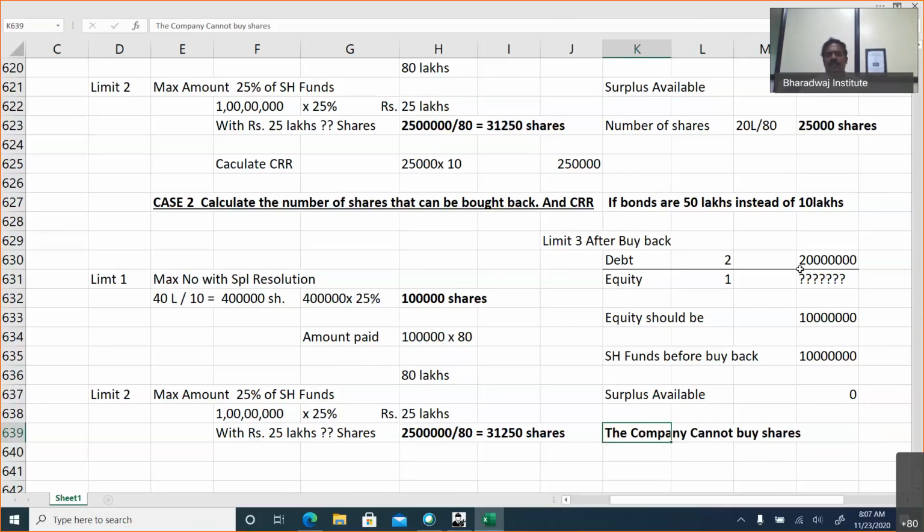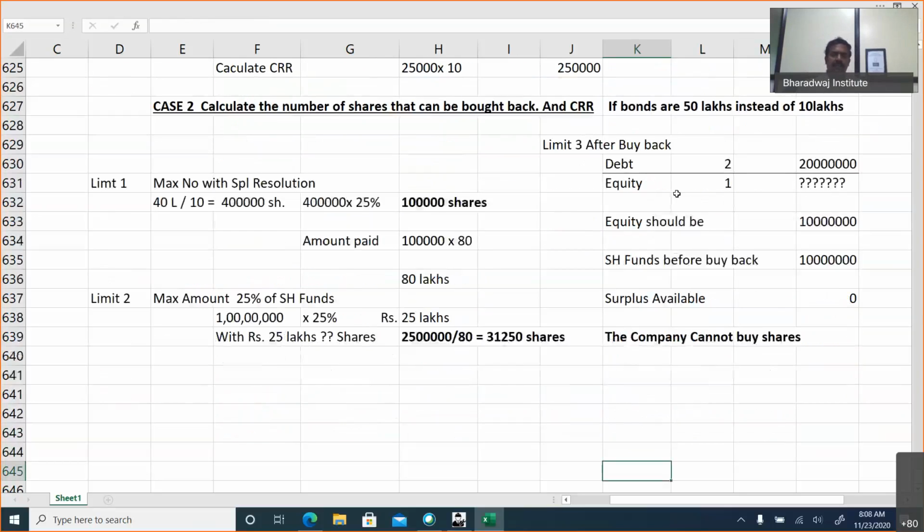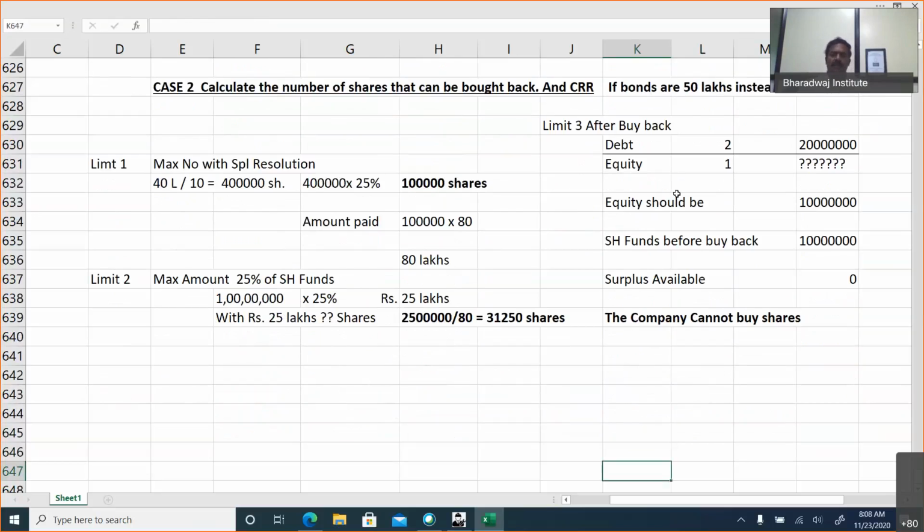See, if bonds are 50 lakhs, it will be already 1 crore plus 50 plus bonds 50 lakhs, means 2 crore. If 2 crores are debt, 1 crore should be equity. After buyback, you should maintain 1 crore. Before buyback itself, we have got only 1 crore. No surplus funds available, so the company cannot buy back. So if surplus is not available or if there is already a deficit in debt equity ratio, you cannot buy the shares. Here options would have been given like 40,000 shares, 1 lakh shares, 31,250 shares. None of these or 0 can be given as an option.